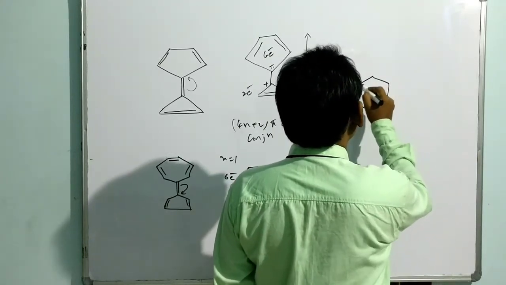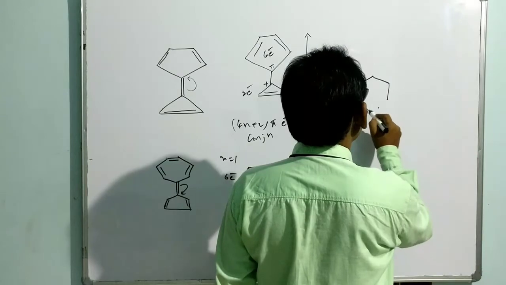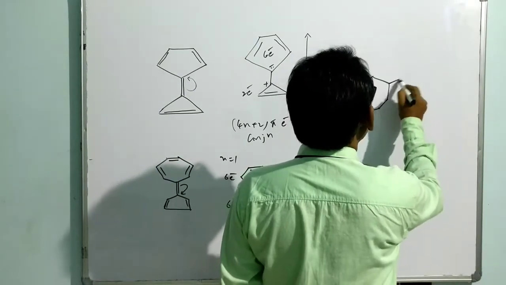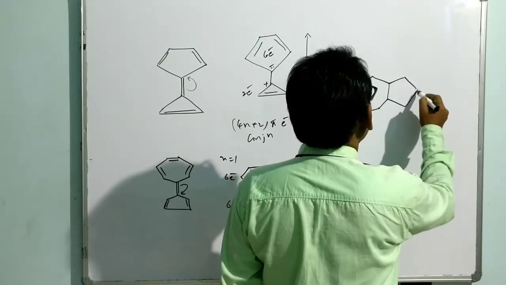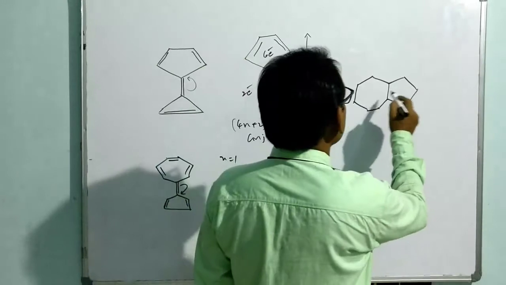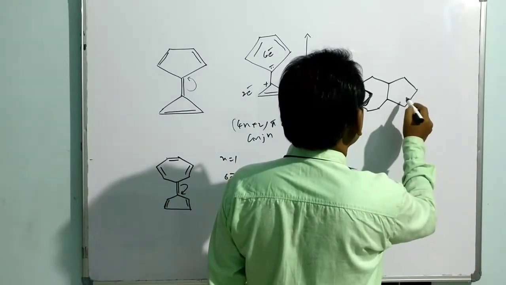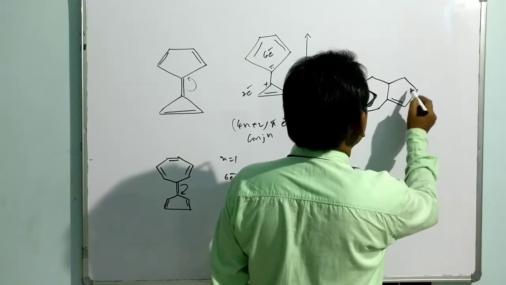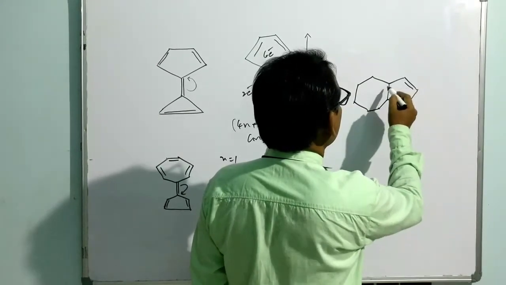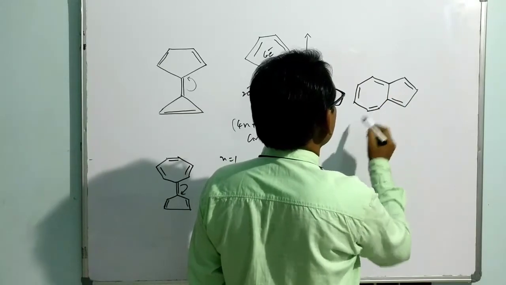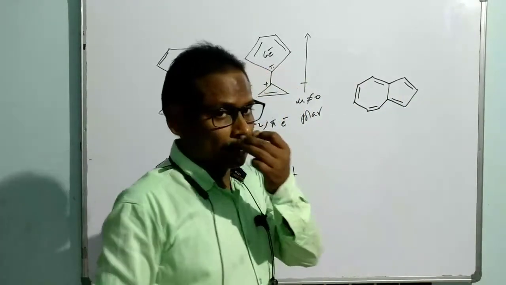One, two, three, four, five, six. Put like this. It is a 7-member ring. Let me put here a 5-member ring. I just took one, a 7-member ring, and the other one, a 5-member ring. Let me put alternate double bonds. Okay, now it is a situation of alternate double bonds.